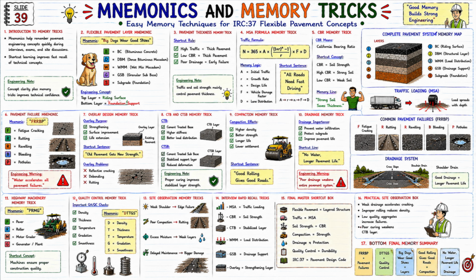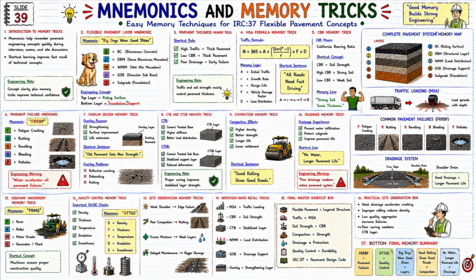MSA, traffic loading. CBR, soil strength. CTB, stabilized layer. WMM, load distribution. GSB, drainage support. Overlay, strengthening layer. And these are quick interview revision concepts.